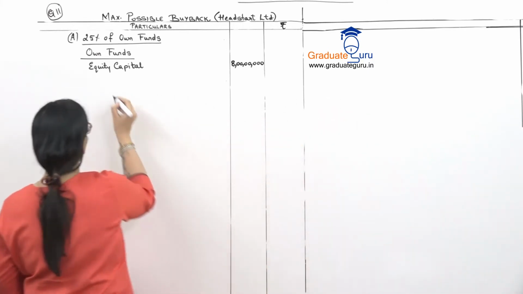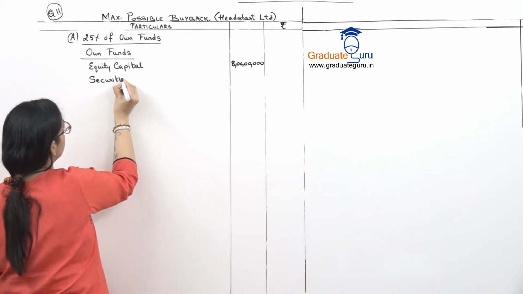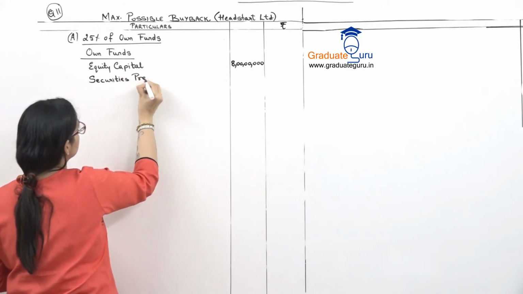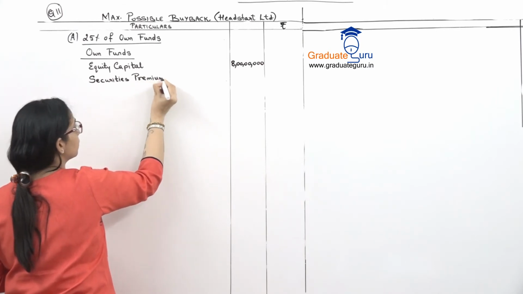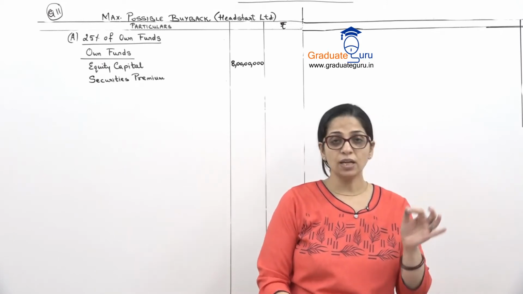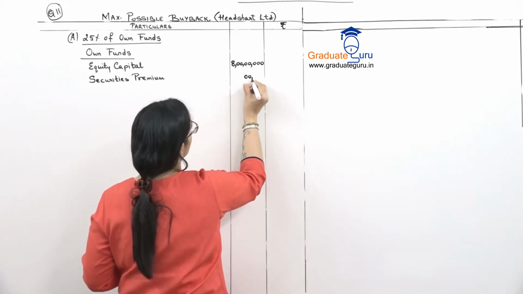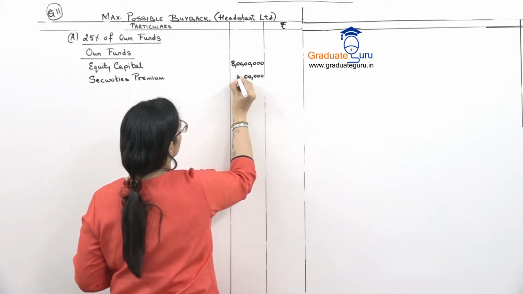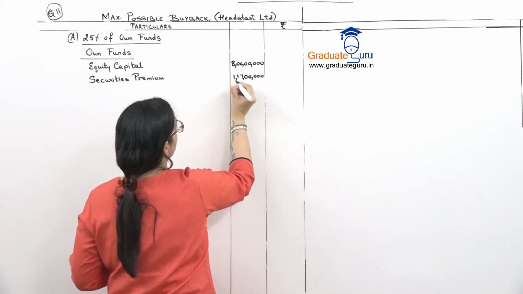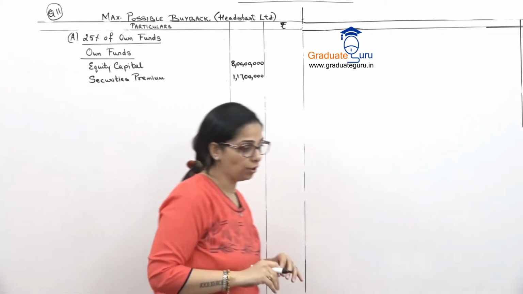That is a part of our own funds. Securities premium is 117 lakhs. So it is 1 crore 17 lakhs in short.